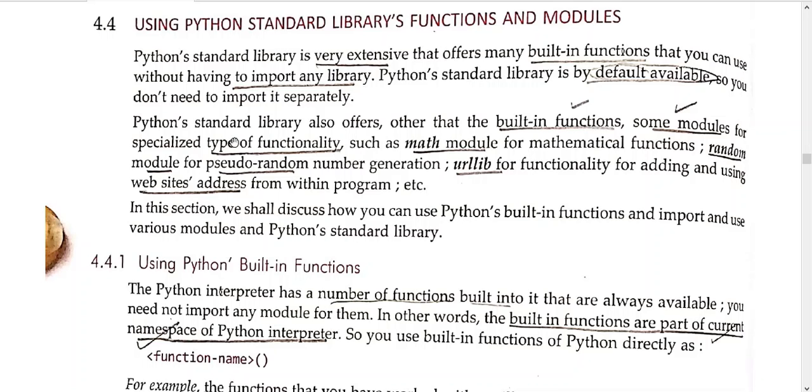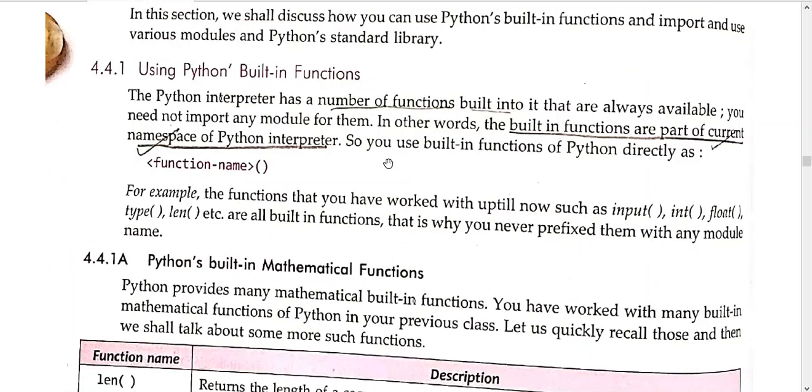The standard library functions are automatically included, so there is no need for typing import math module or any such module, because they are already included. They are built-in functions, so they can be used directly.